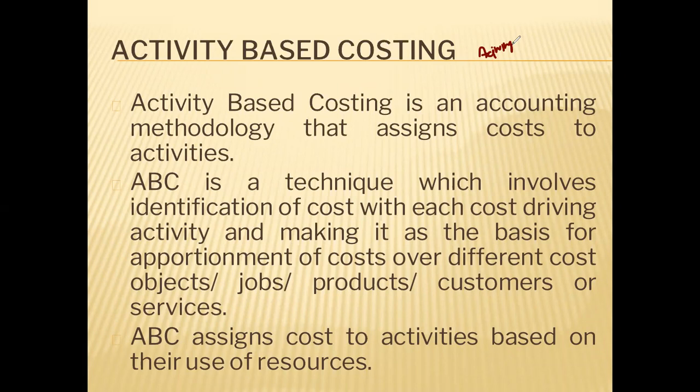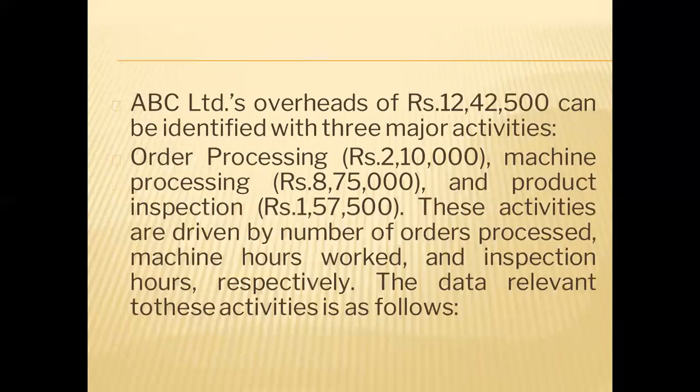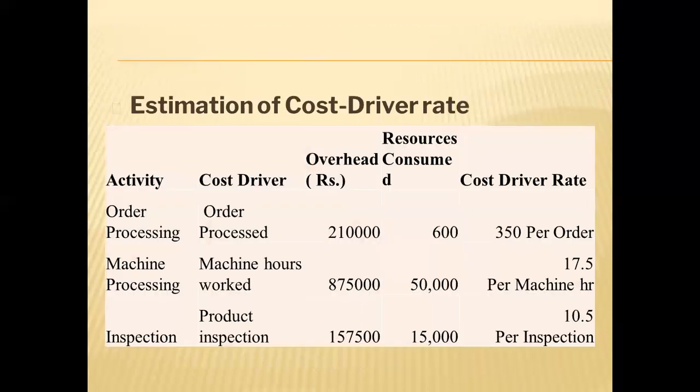If these three factors are known, we can find out the activity based rate. Once the activity based rate is calculated, we can use that rate to charge the overheads to the products. Clear? So this is how you have to use the activity based costing approach for apportioning overheads.